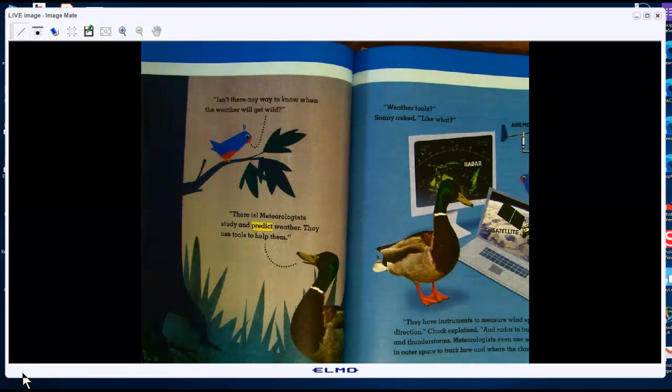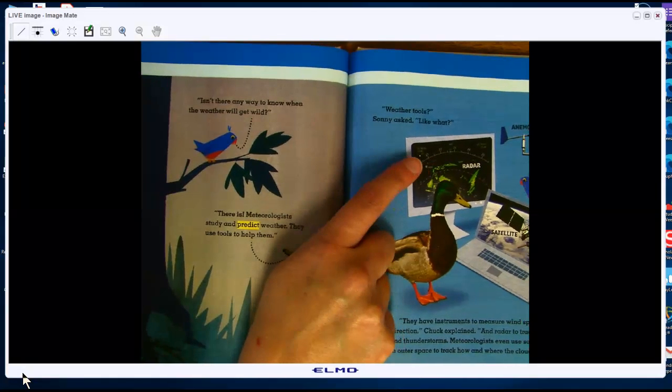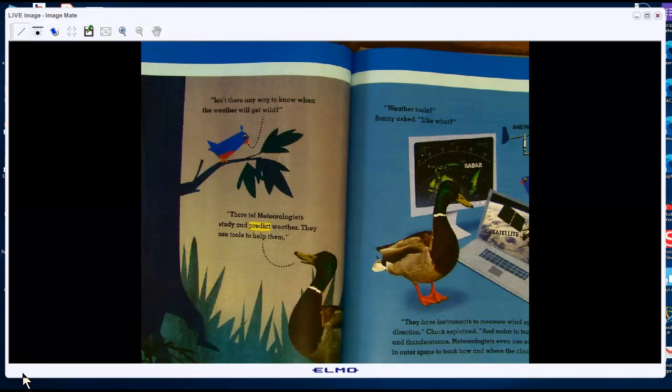Weather tools, Sunny asked, like what? They have instruments to measure wind speed and direction. That's what an anemometer is. And radar, right here, it's a picture, to track rain and thunderstorms. Meteorologists even use satellites in outer space to track how and where the clouds move. So the cause is meteorologists have special instruments and radar. So what can they do with all those special instruments and the radar? What can meteorologists do with all those tools?